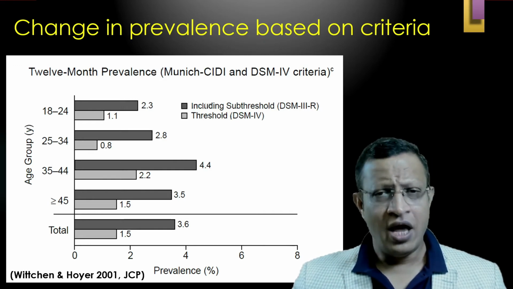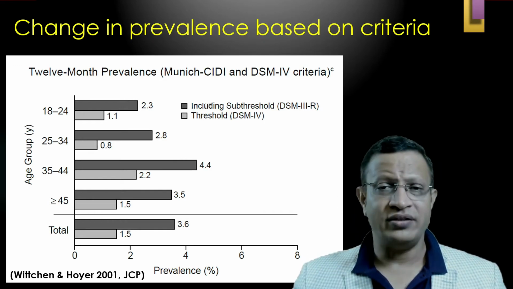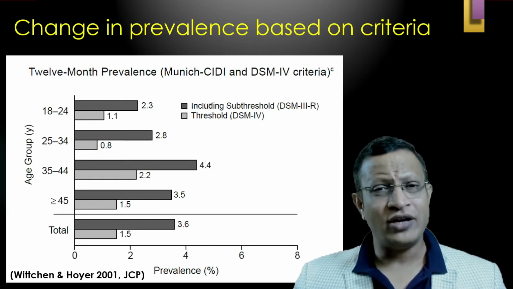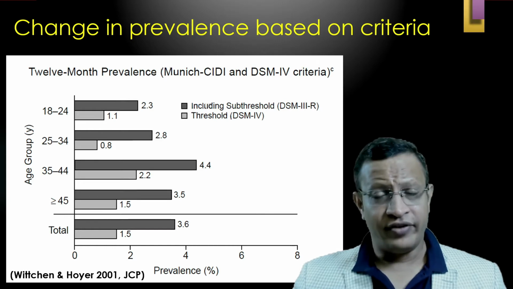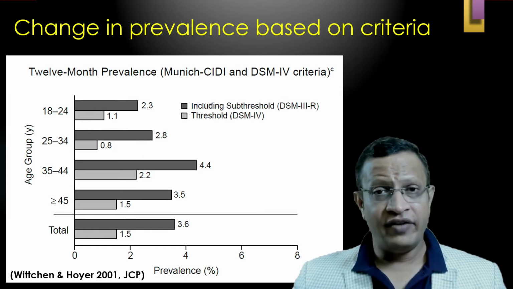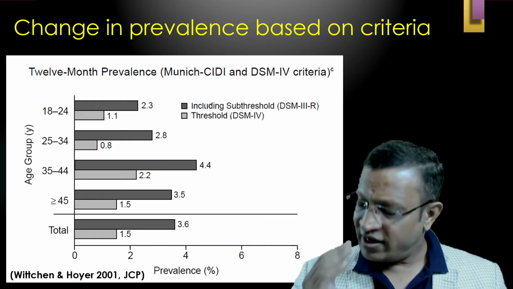However, there are various studies which talked about the prevalence and, at the same time, the diagnostic criteria. Whenever the diagnostic criteria changed from narrow to broader, the prevalence increased. And if it is from broader to narrow, the prevalence decreased.